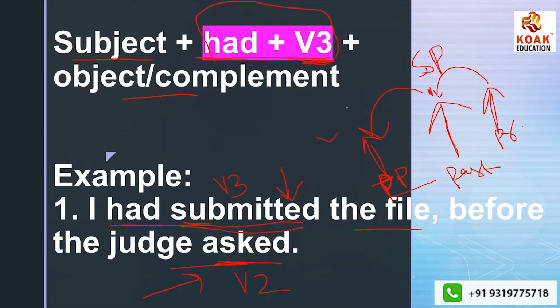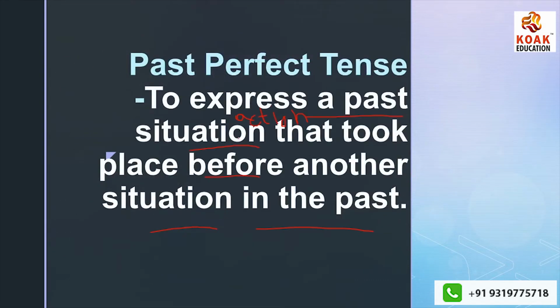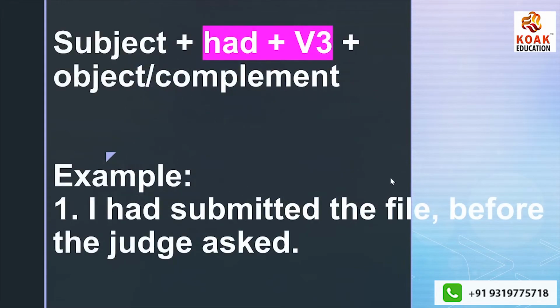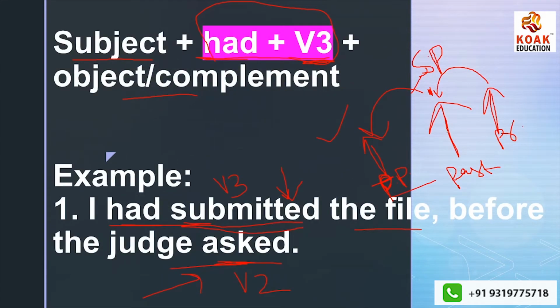Already submitted the file and then the judge asked. To express an action that took place before another action, both the actions are of the past, but this took place first and this took place later on.